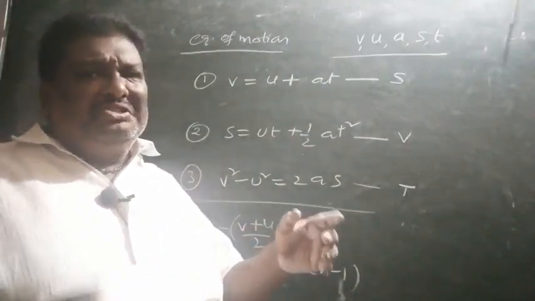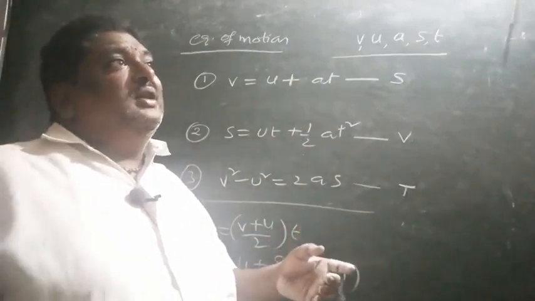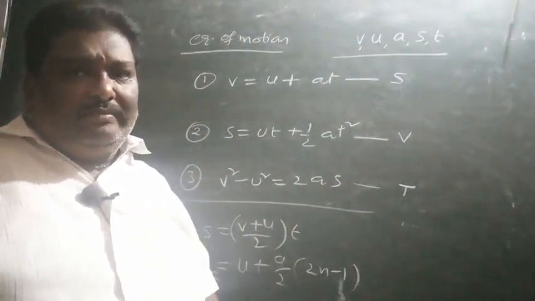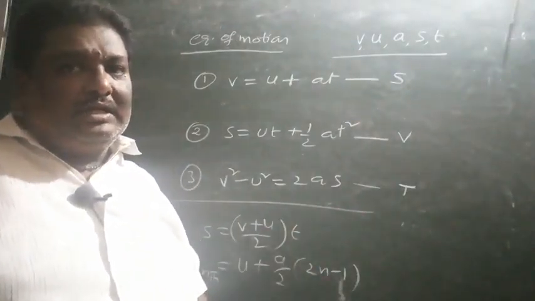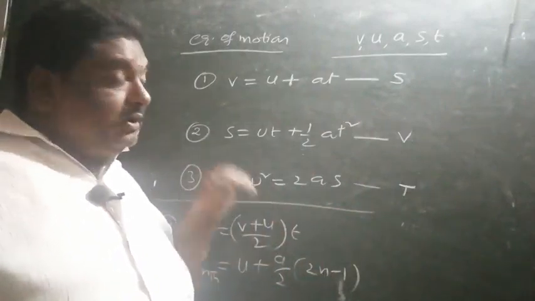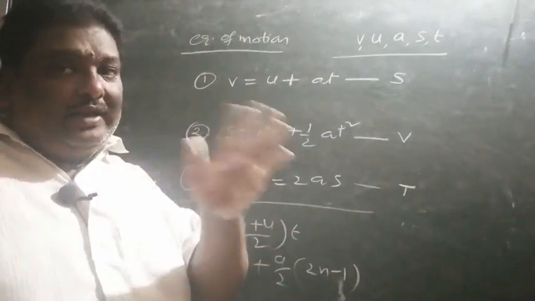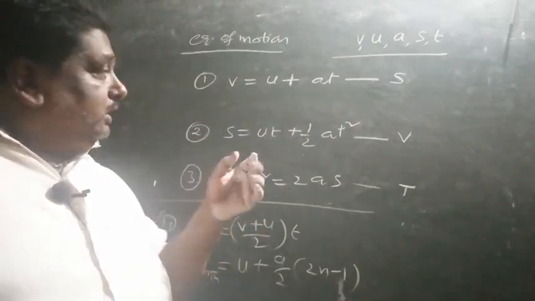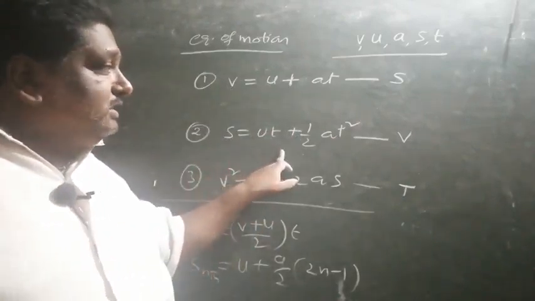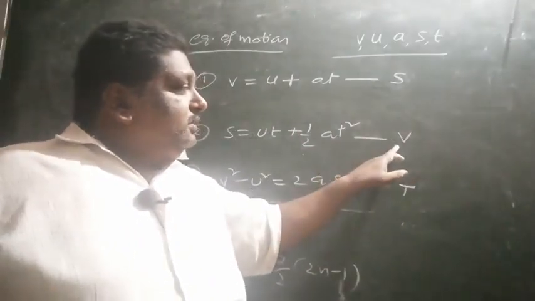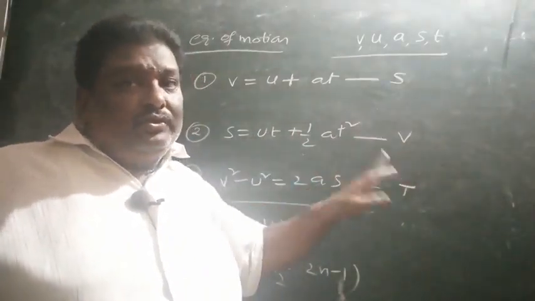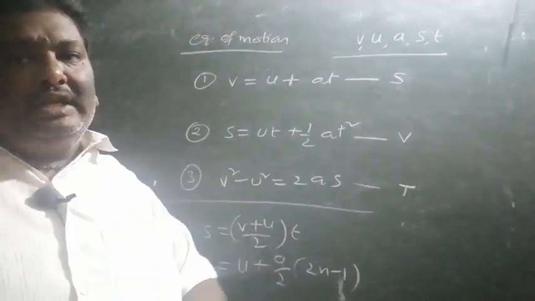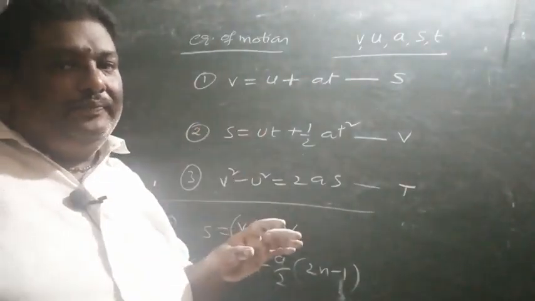Similarly, one stone is thrown vertically upwards. In 5 seconds, what is the displacement, etc., questions will be asked. Read the question: no final velocity is used in the question, and we want displacement. In such cases, where v is not used, we have to use the second equation only. If you use any other equation, you cannot solve.